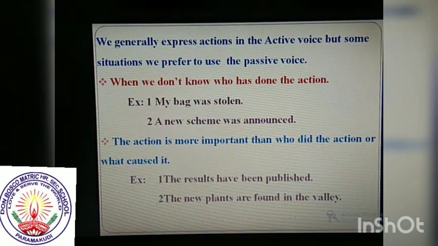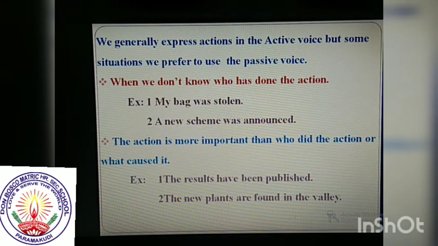The second situation, the action is more important than who did the action or what caused it. When we give importance to the action, not the doer of the action, in this situation we prefer to use the passive voice. For example, the results have been published. We don't bother about the doer of the action. We want results, that's all. We know very well that the education department, the government, has released the results. We want results. We don't bother about the doer of the action. So in this situation we have to use the passive voice. The results have been published.